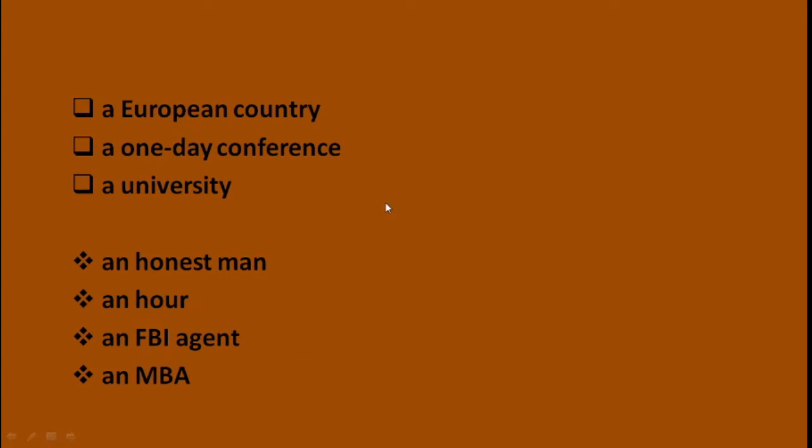Now let's look at this slide. It contains some words. Look at the first example. A European country, a one-day conference, a university, an honest man, an hour, an FBI agent, an MBA.